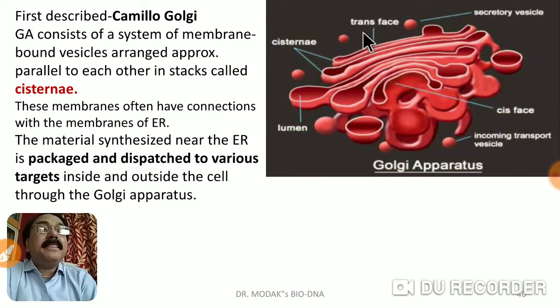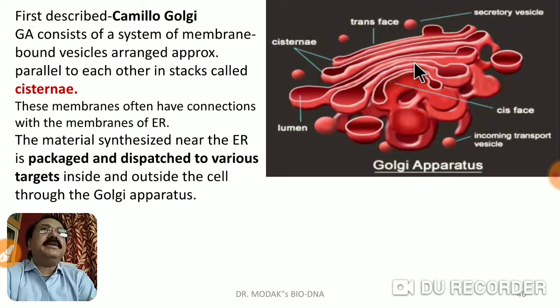Yes, they are always having connection with the endoplasmic reticulum. As you can see, this is the trans face and this is the cis face. Here you can see the secretory vesicles, when they are coming from the endoplasmic reticulum carrying proteins, lipids and carbohydrates, they are getting attached over here. These vesicles are pouring this material into the cisternae, where these materials are getting processed and packed, and complex proteins, complex lipids, complex carbohydrates are being formed.